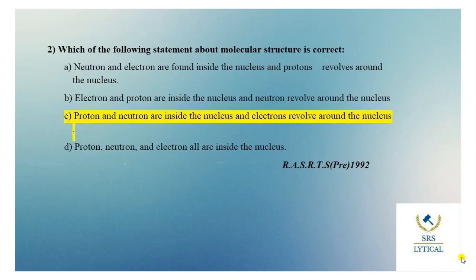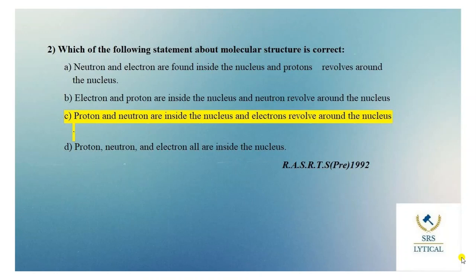Which of the following statements about atomic structure is correct? Options are: neutron and electron are found inside the nucleus and proton revolves around the nucleus. Second option is electron and proton are inside the nucleus and neutron revolves around the nucleus. Third option is proton and neutron are inside the nucleus and electrons revolve around the nucleus. Fourth option is proton, neutron and electron all are inside the nucleus.